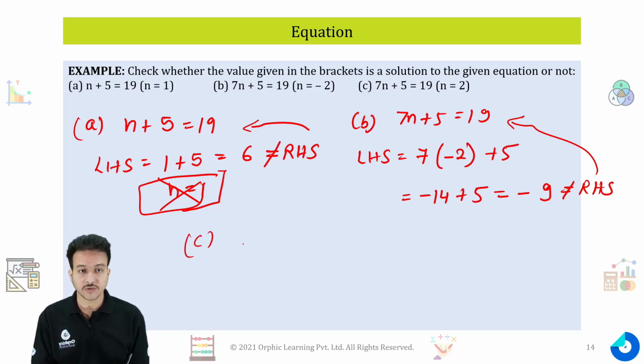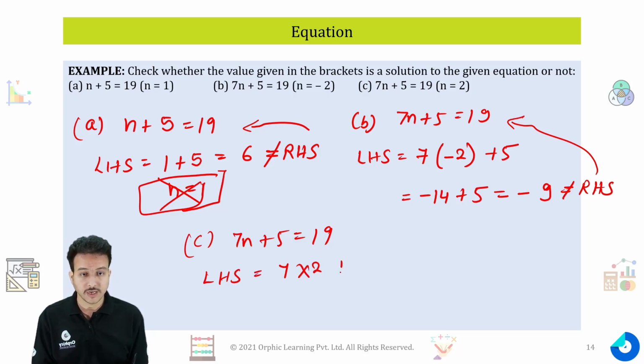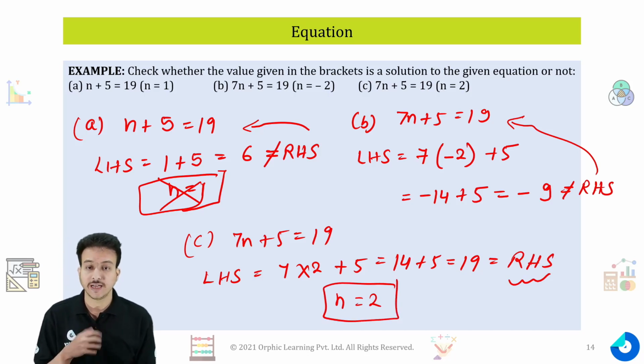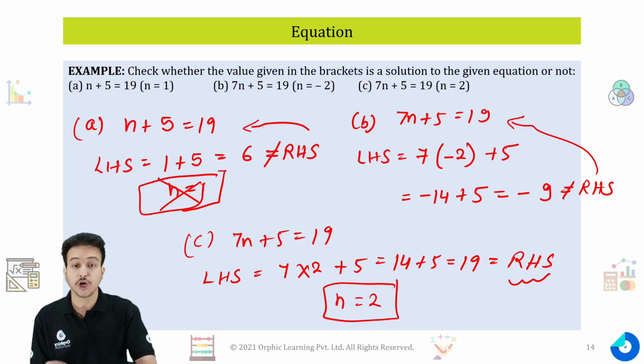Let's take the third one. It is 7n plus 5 equals 19, but at n equals 2. If I put the value of n equals 2 in my equation, it will be 7 into 2 plus 5. It will give me 14 plus 5, which is equal to 19, and which is equal to the right hand side. Then I will say that n equals 2 is the solution of my equation. That is how we find whether a number is a solution of the given equation or not.